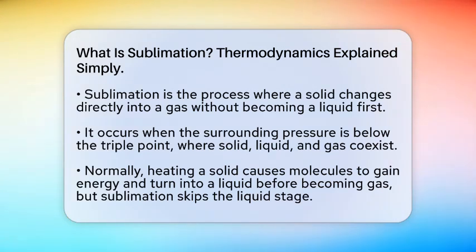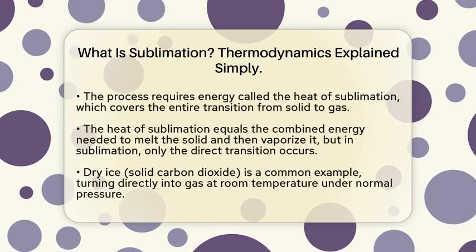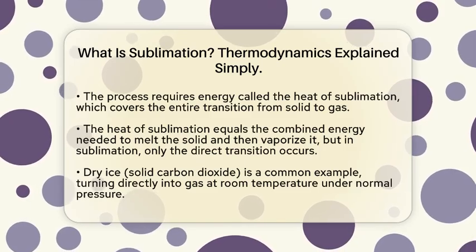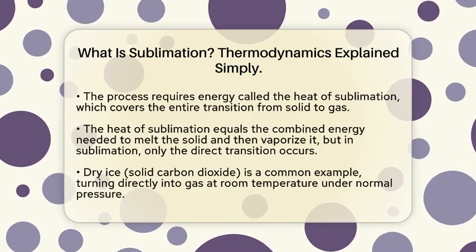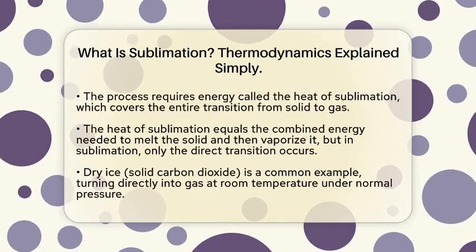In thermodynamics, which is the study of how heat and energy move, sublimation is a special kind of phase change. It happens when the pressure around the solid is very low, lower than what's called the triple point. The triple point is where solid, liquid, and gas can all exist together in balance. When pressure drops below this point, the solid can go straight to gas without becoming a liquid first.